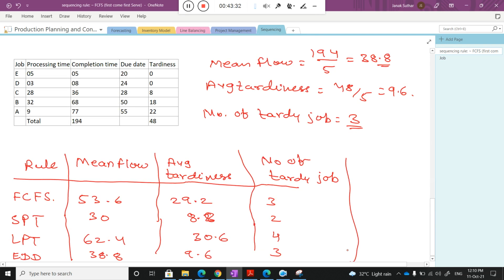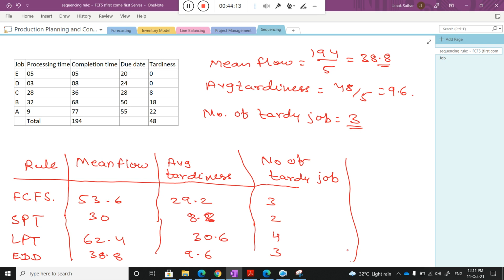It actually depends on that particular manager and what the indication is. If tardiness is allowed, the first thing to keep in mind is that I want to reduce the mean flow time. So what is best for mean flow time? There are two strategies that are best for minimum mean flow time: SPT and EDD. That means 30 and 38.8, which is very low compared to the other two. Now the next point I need to check is the average tardiness, meaning average wait or delay, which is 8.8 and 9.6.